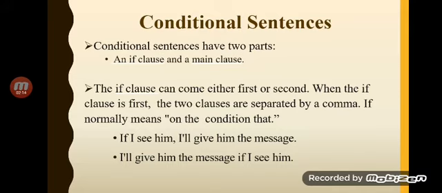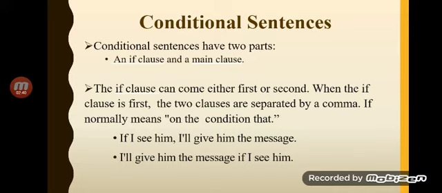But when it comes at the beginning of the sentence, we separate it from the main clause, or the main part, by using a comma. For second year it would be beneficial if they are going to do their analysis, and you would know about the structure of that sentence.